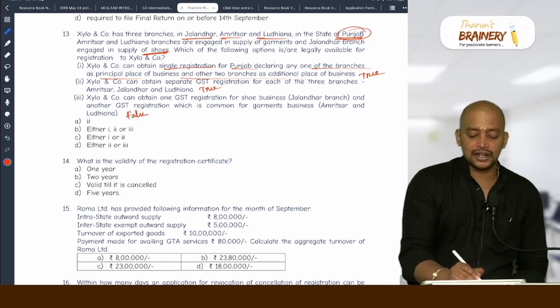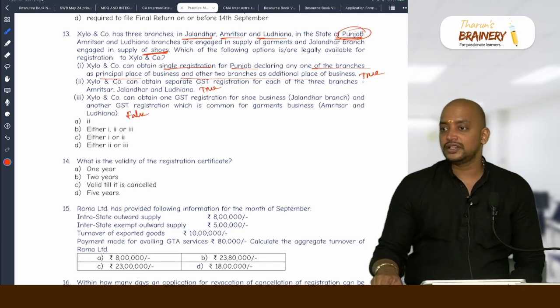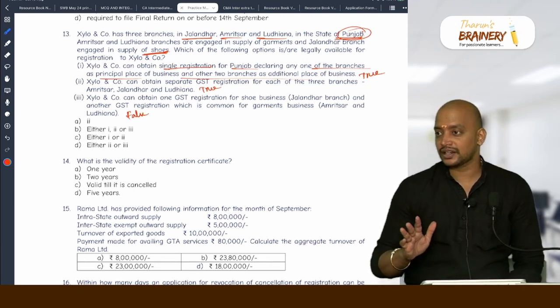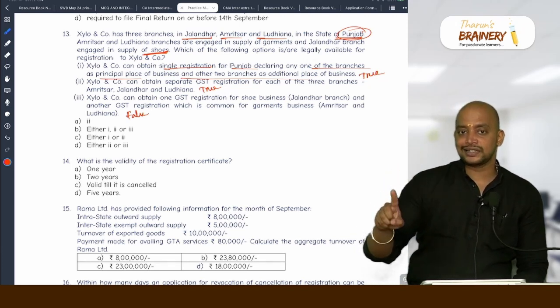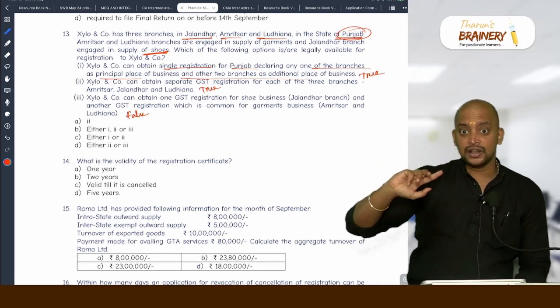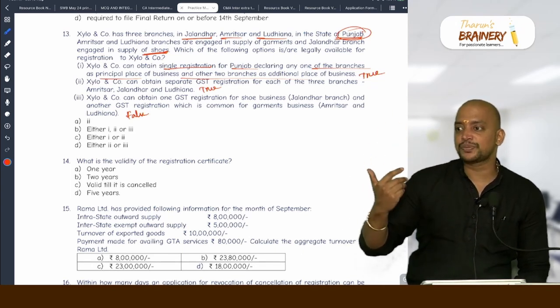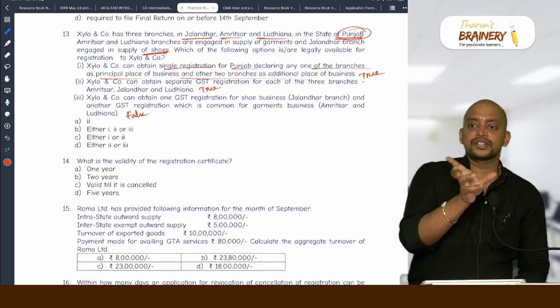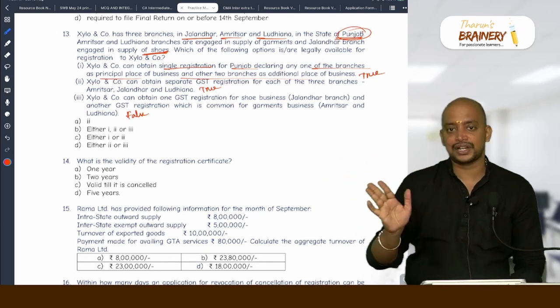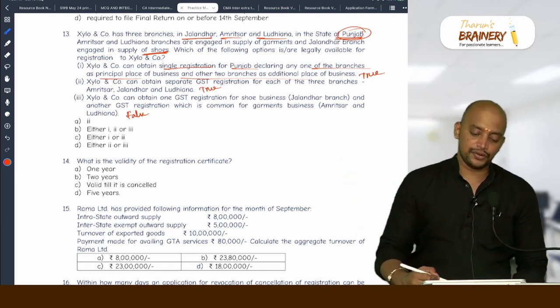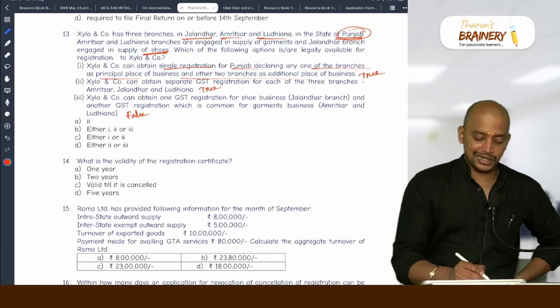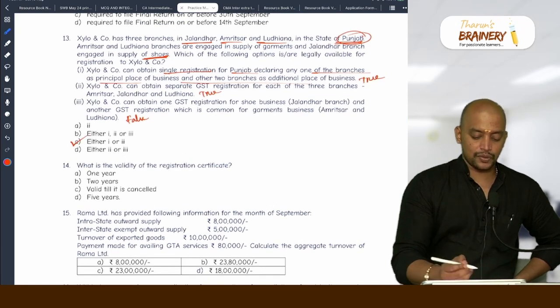See, either option 1 or option 2. They don't have option 3. Hybrid option is not there. Either get a single registration for all the place of business or get separate registration for each place of business. Not like 2 business, 1 registration, 1 business, another registration, like that you cannot decide. So therefore, it will be option 1 or 2.